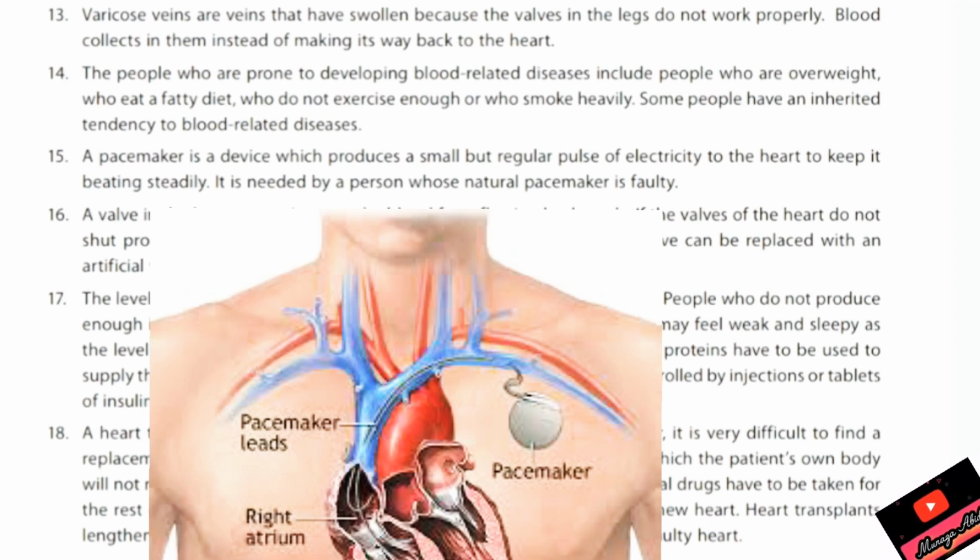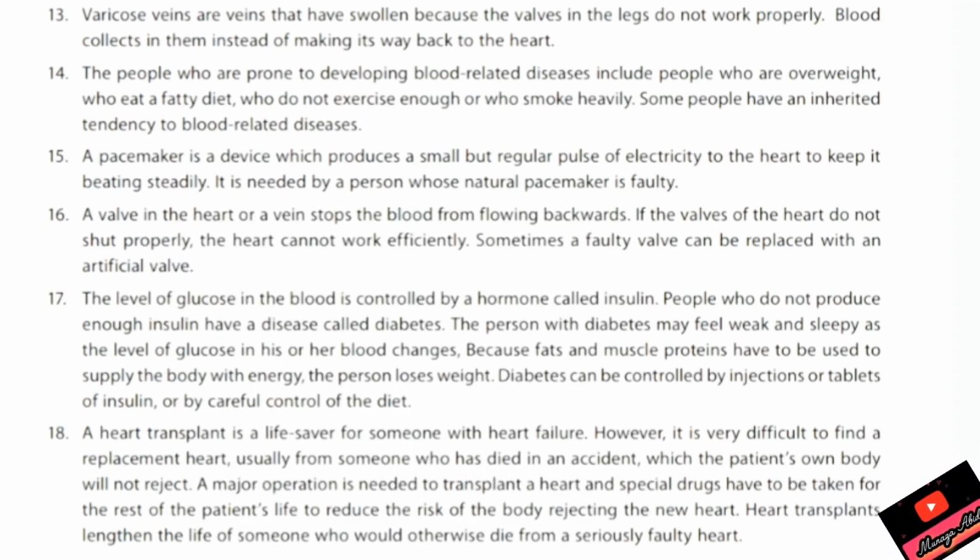In nature we have a pacemaker, right? So they have a faulty pacemaker. Question number 16 is, a valve in the heart or a vein stops the blood from flowing backwards. If the valves of the heart do not shut properly, the heart cannot work efficiently. Sometimes a faulty valve can be replaced with an artificial valve.